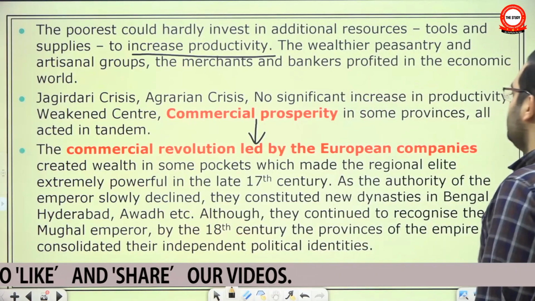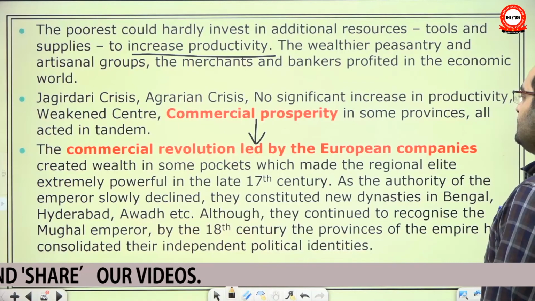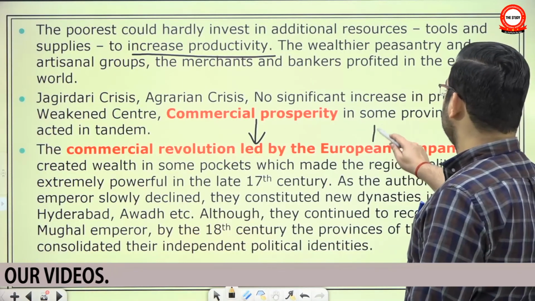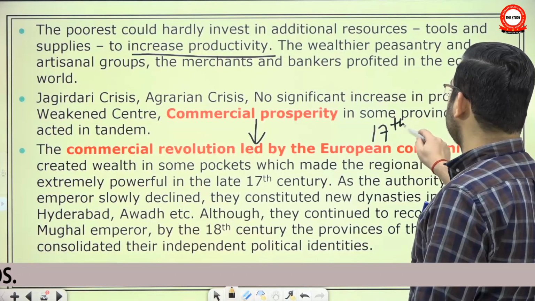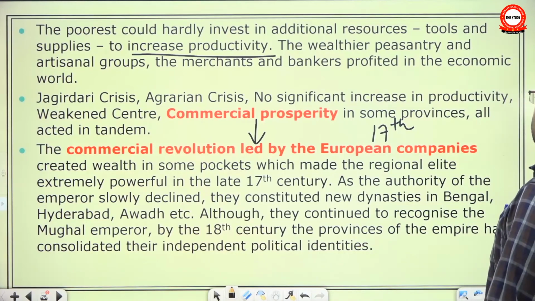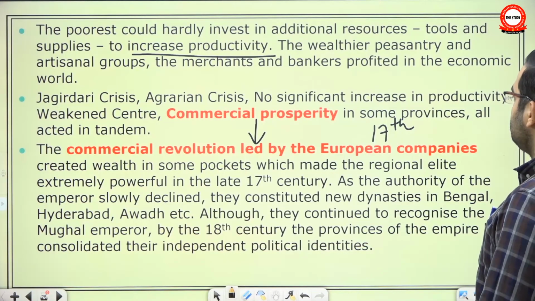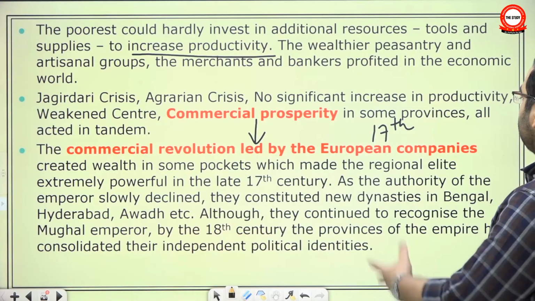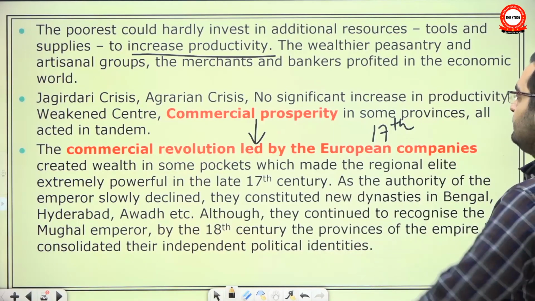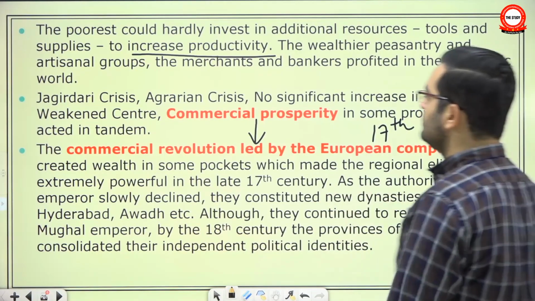The commercial revolution led by the European companies created wealth in the 17th century. See, by this time, the European companies, the East India Company, the Dutch East India Company, the French East India Company, had arrived and caused a commercial revolution.